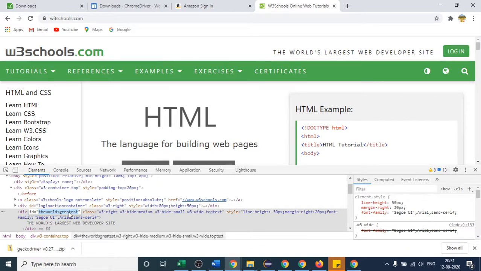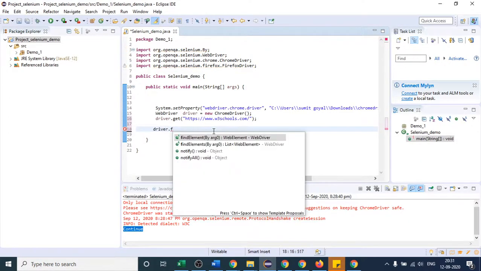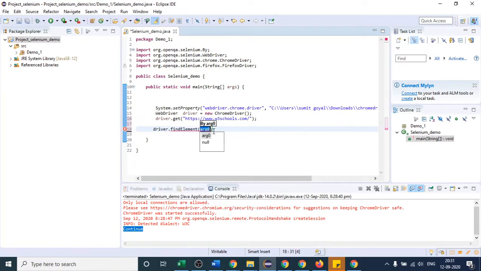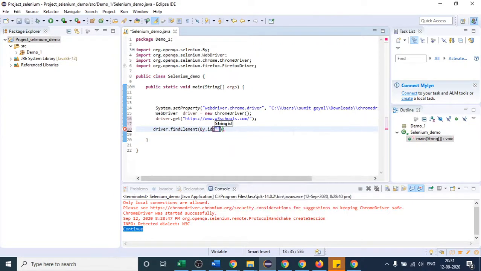Okay, after that, I will come to my Eclipse and simply write, first of all, driver.findElement. Again, I have to first find the element. How will I find the element? With the help of the ID locator. So I am saying By.id, ID is the one, and then I will put the value of the ID, this is the value, in double quotes.